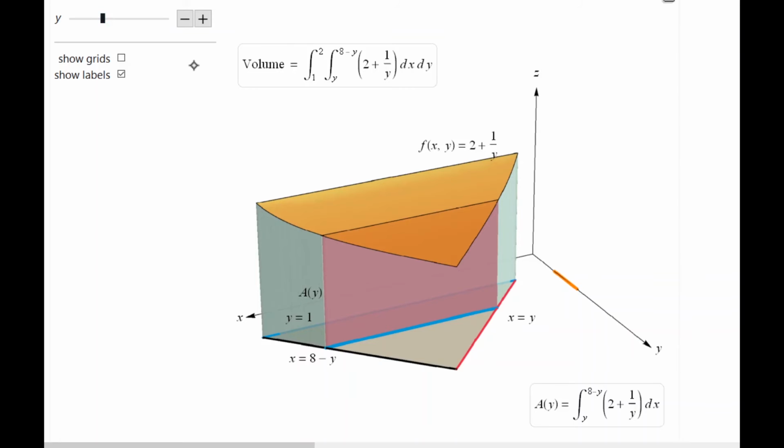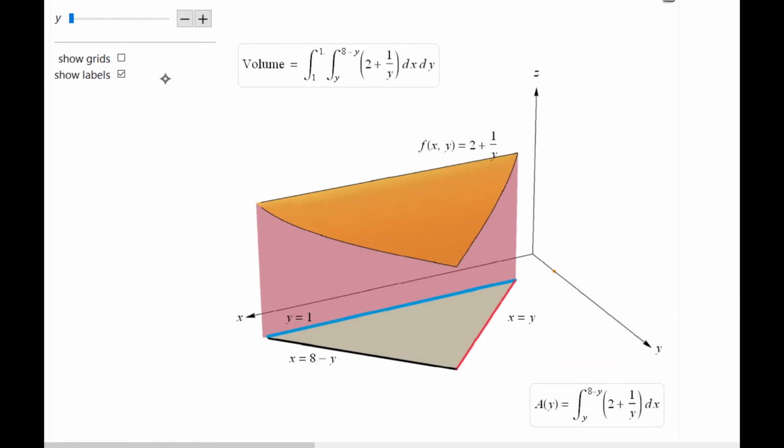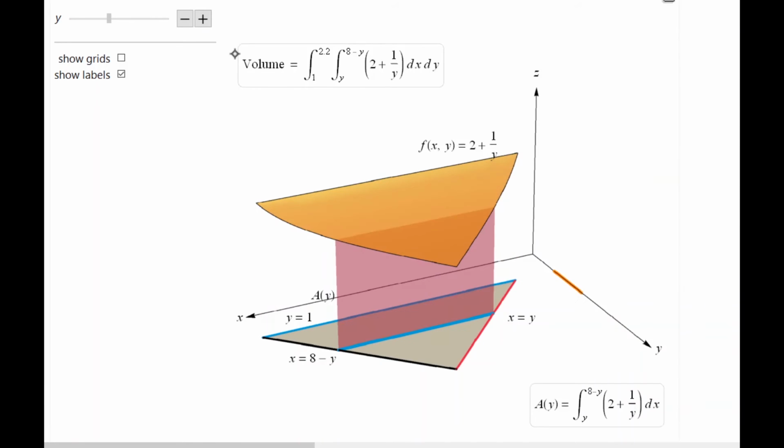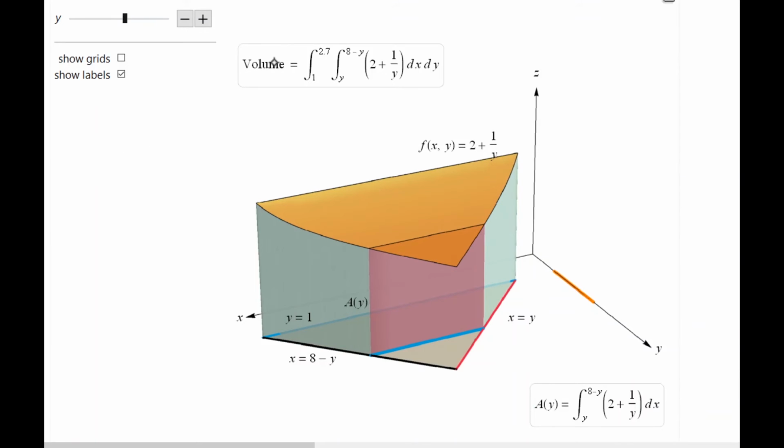And so what you're seeing here is the function that we just computed the double integral for. And we could start at y equals 1 and move along. You could see that that greenish volume is getting bigger as we move from 1 to 4 at the end, and we get the total volume at the end, okay? So that's the function that we're finding the volume between that triangular region and the graph of.